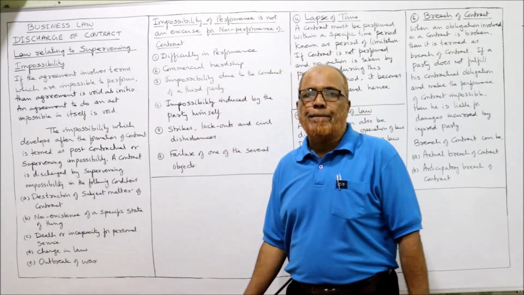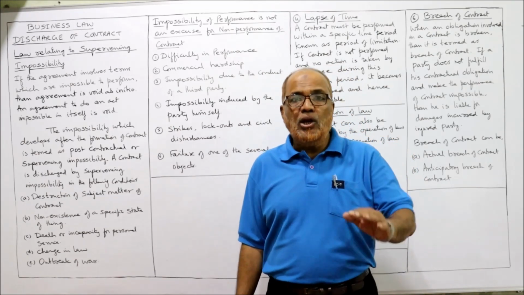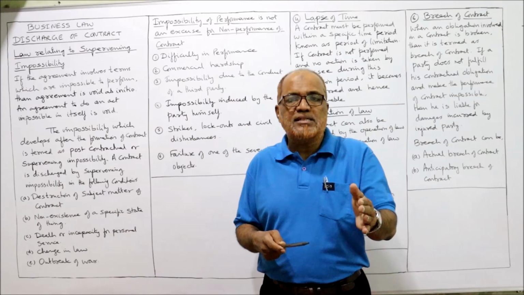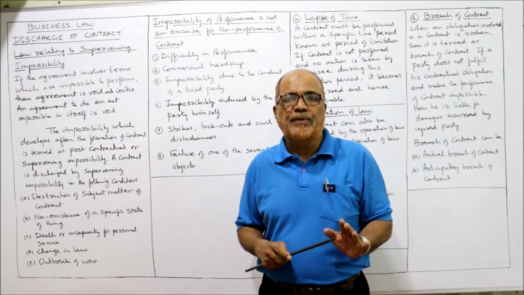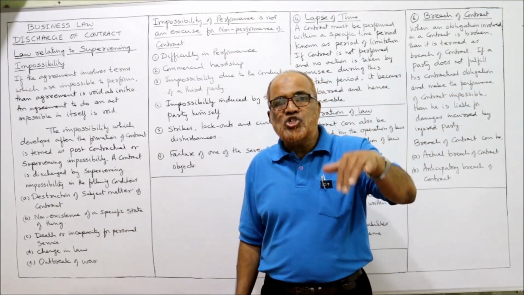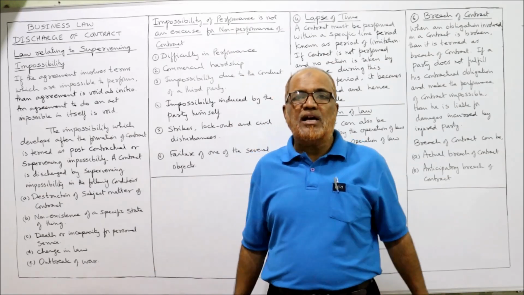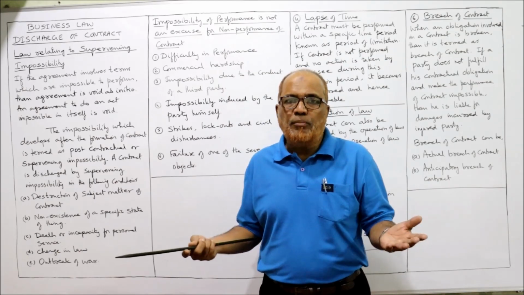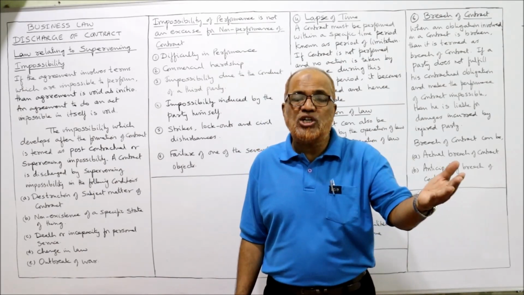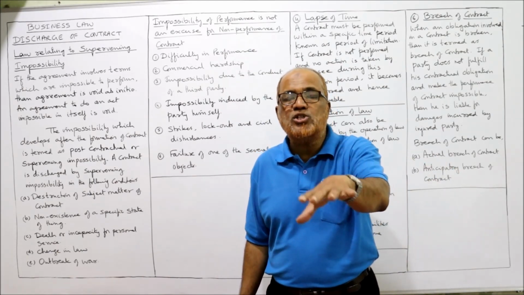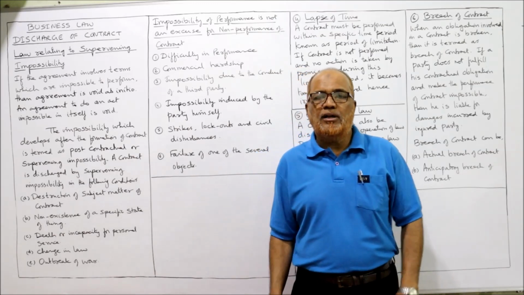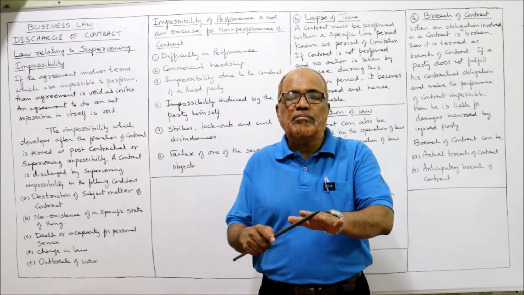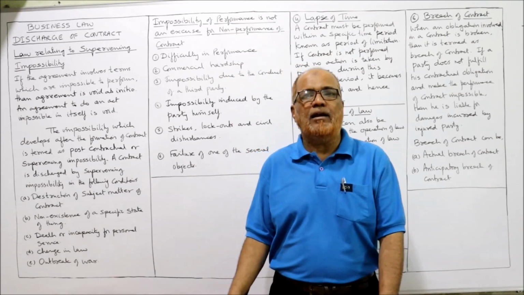Then change in law. Sometimes the law also changes. When we make the contract, there is a lawful activity, but later on account of a change in the law, that activity has become unlawful. Then automatically the contract will be discharged, because due to the change in the law it is impossible to perform the contract. So the obligations will come to an end.